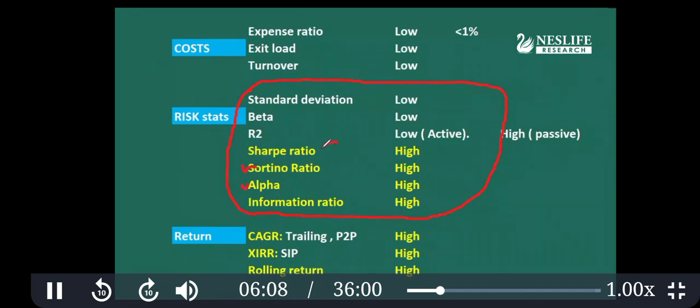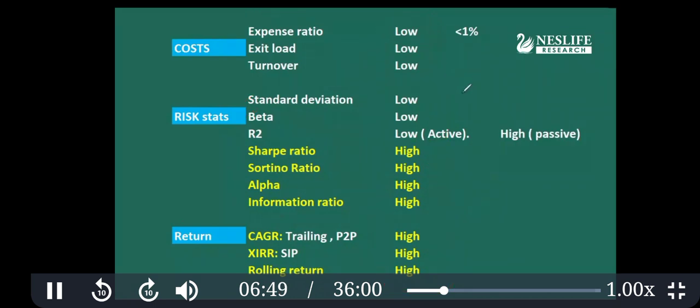You can read about Sortino on your own, because Sortino and Sharpe give more or less the same information, so it would be unnecessary repetition. But you can go ahead if you are curious. Understand the Sharpe ratio, and you can understand the information ratio as well. We'll discuss standard deviation, beta, and R square, that is correlation square. I enumerated all parameters, with those which should be low at the top and those which should be high at the bottom, so it will be easy to make a checklist.